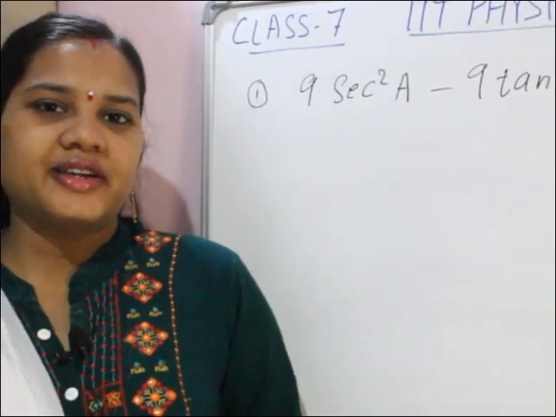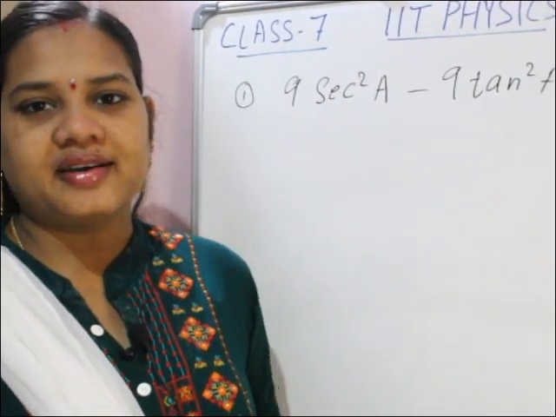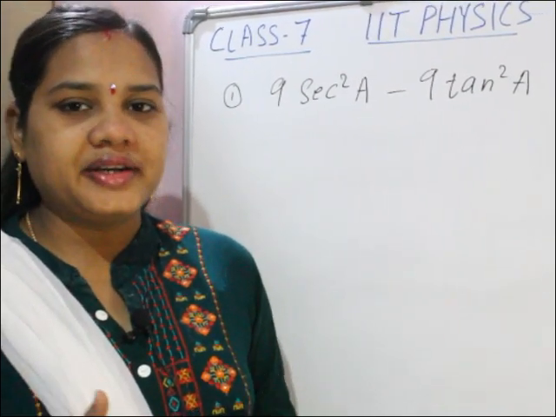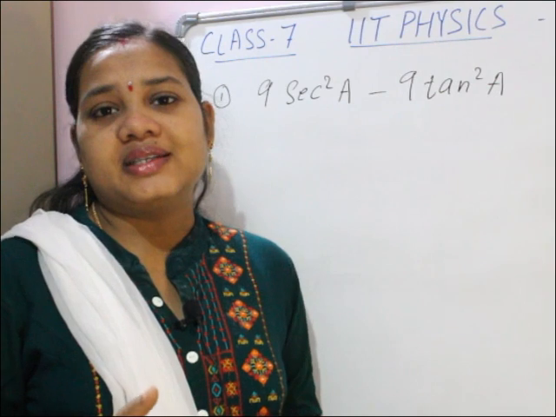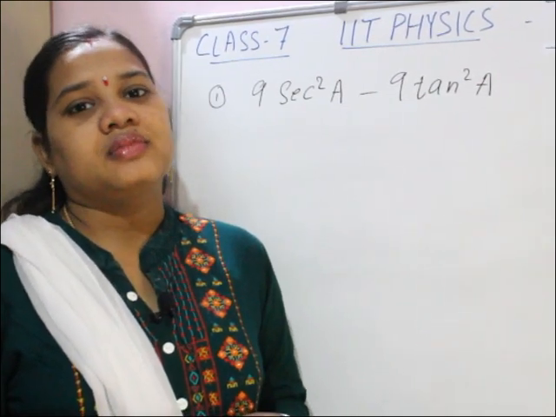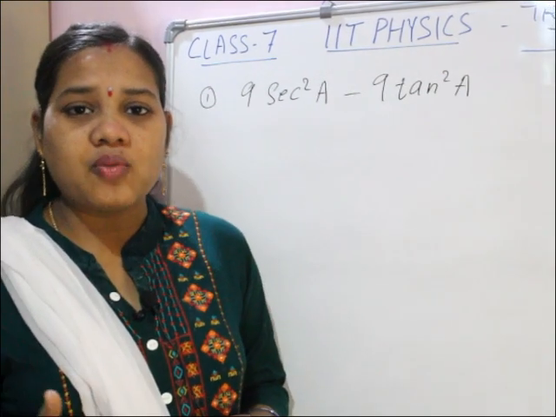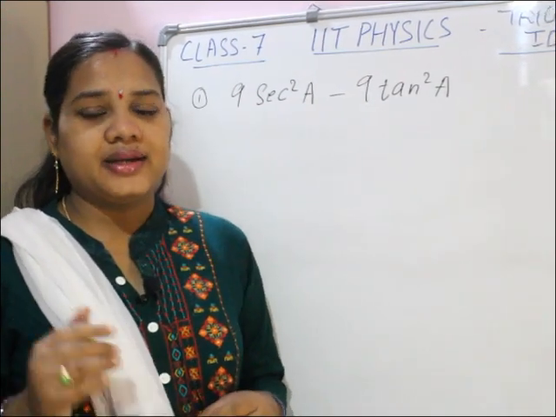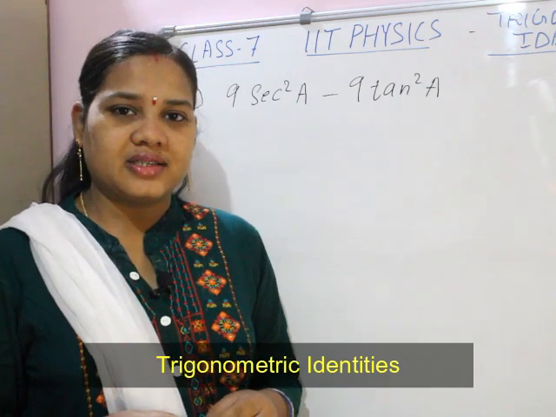Last class what we discussed, children? We were discussing some sums on trigonometric identities. We already started concept 3, trigonometric identities, very important. Some important 8 trigonometric identities also we saw, and we also saw an easy trick to remember these trigonometric identities. What is that? Yes, that is the magic hexagon. I explained the trigonometric identities with the help of the magic hexagon, so that you by yourself can easily write those trigonometric identities.